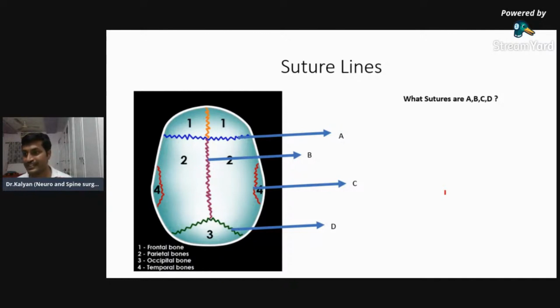A coronal, B sagittal. So Dr. Ankit and Dr. Human Mechanic, whoever may be, so they have answered this first. But I want every one of you to answer. These are really basics, but these are very important for you to learn this scan. So I won't mind waiting for every one of you to answer. I want the 100% of you to answer it right.